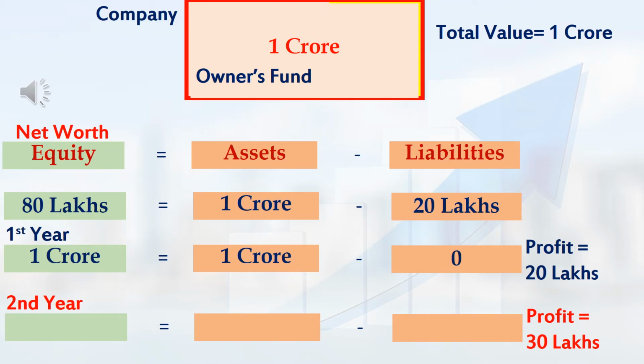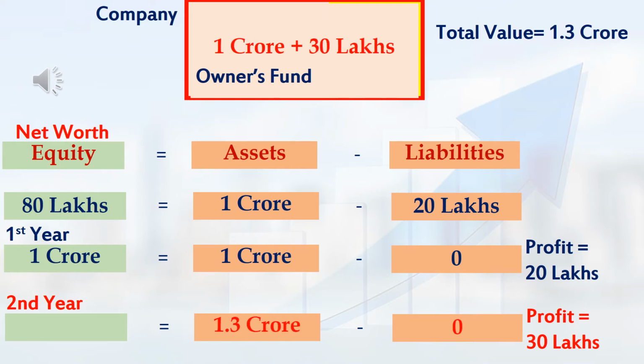Let me assume that in the end of second financial year, my company had got profit 30 lakh rupees like that. Now, my company don't have any liabilities. So, that profit 30 lakh rupees will be credited in my company's bank balance. The bank balance of the company also will be considered as asset.